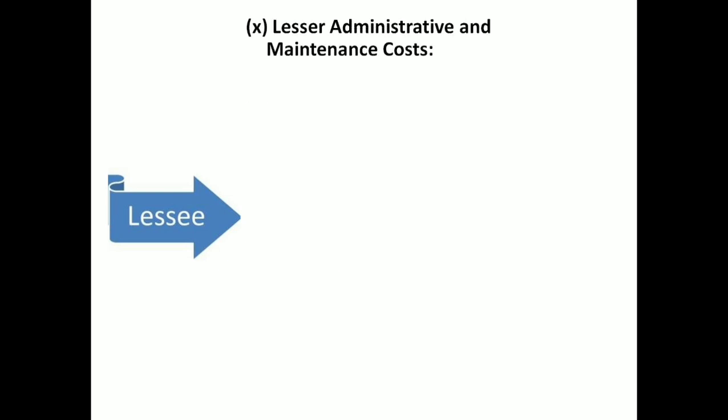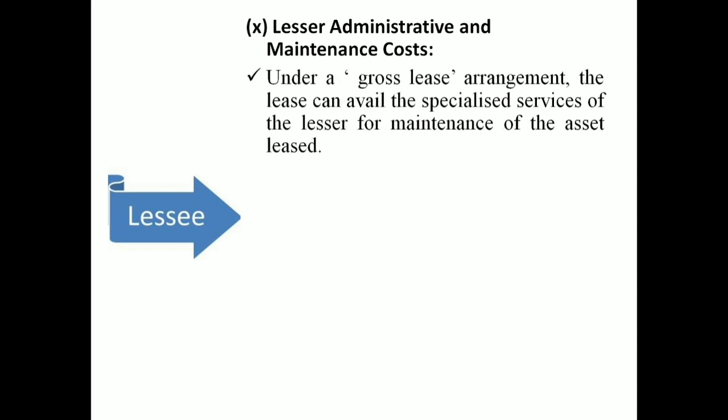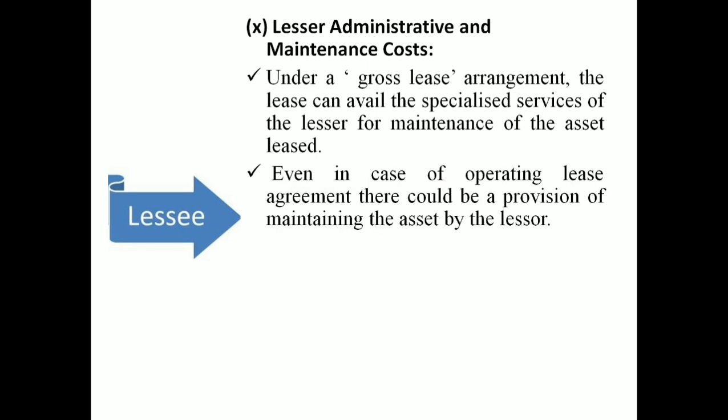Then another one, the 10th point, is the administrative and maintenance cost part. There will be administrative and maintenance costs for the asset that we have purchased. The maintenance cost is borne by the lessor in case of operating leasing.